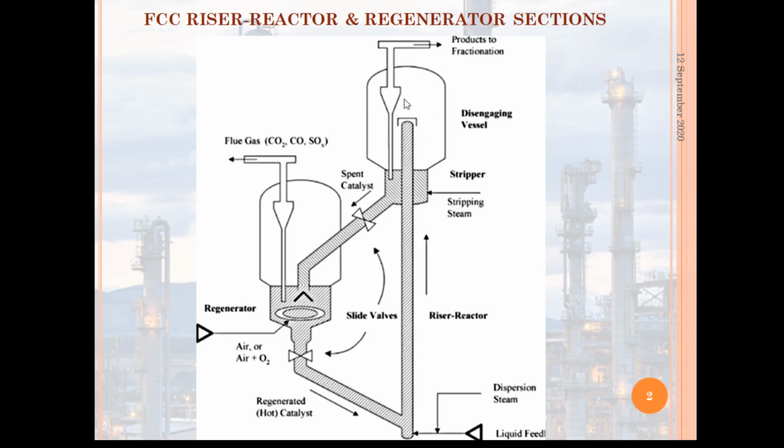After this cyclone operation, the catalyst falls down to the vessel that houses the riser and the cyclone units.